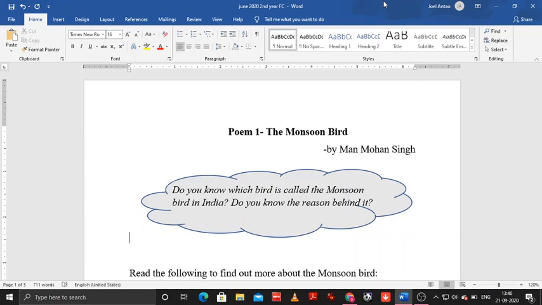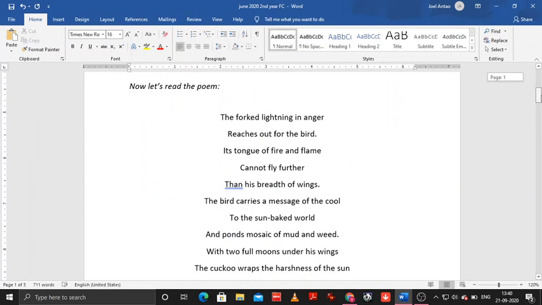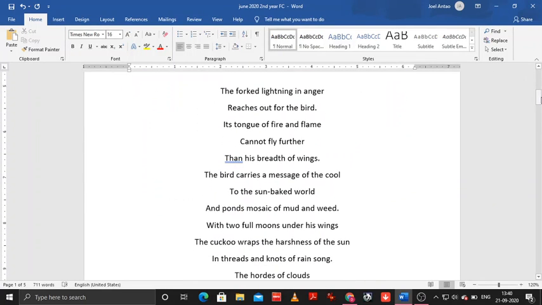Okay. So before we move on any further, do you know which bird in India is called the monsoon bird, and why is it called the monsoon bird? What is so special about this bird? If you know about it, then you're going to really enjoy this poem. But even if you don't know, we're going to look at the bird and find out the reason behind its being called the monsoon bird of India. But before that, I'd like to look at the poem, so I'll quickly read the poem once and then we can start.